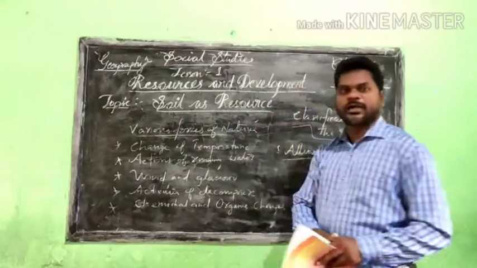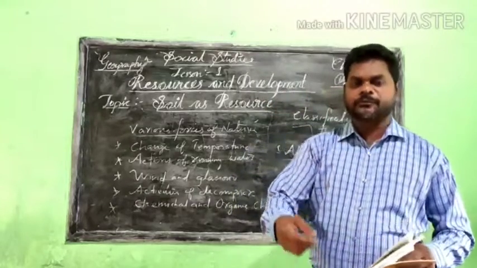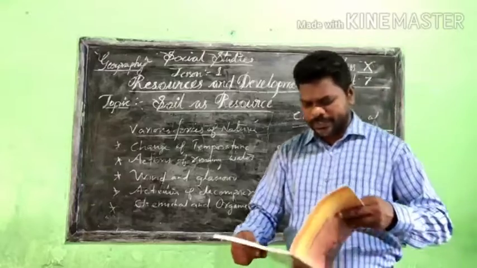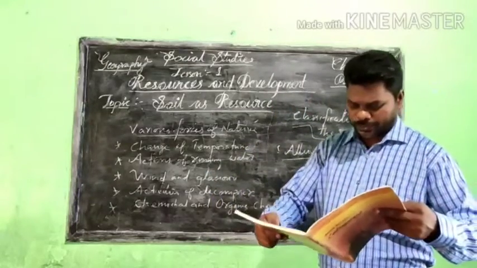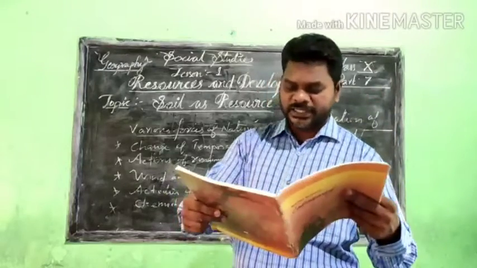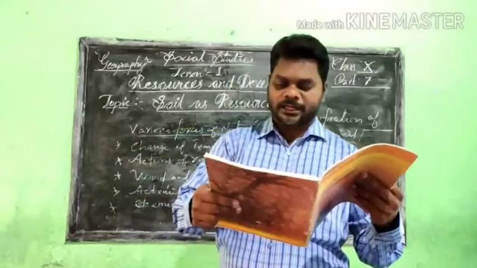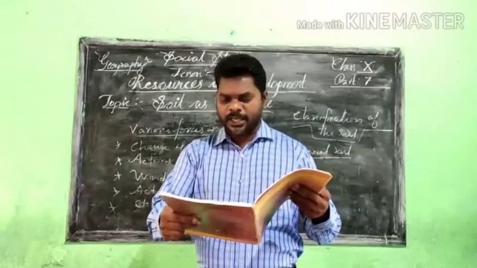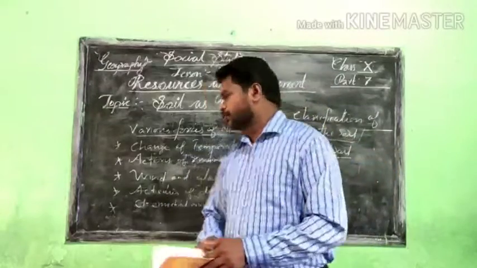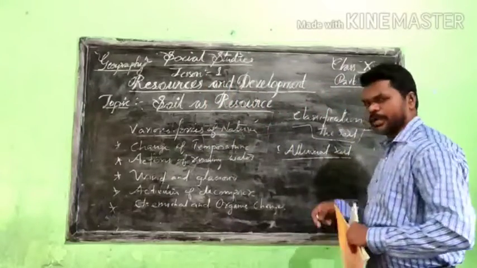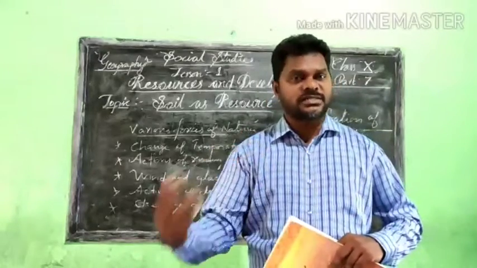Different soils are there, and one by one we are going to deal with them. Maybe I will complete it in a few episodes. Today we are going to deal with only the first soil mentioned in our textbook, called alluvial soil. India has varied relief features and landforms, climate realms, and vegetation types, so there will be a combination in the development of the various soils. I already informed you that different types of soil allow different types of plants and vegetation to grow.